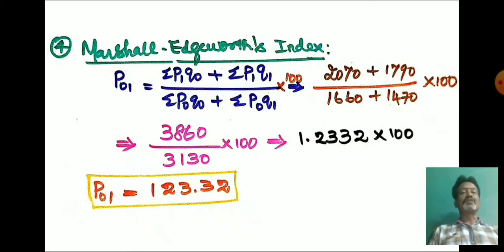So the sum of the numerator is equal to 3860 and the sum of the denominator is equal to 3130. Now you can divide 3860 by 3130 and multiply by 100. So the division value is equal to 1.2332 into 100. So the index number for Marshall-Edgeworth is 123.32. So in this way we can estimate index numbers.